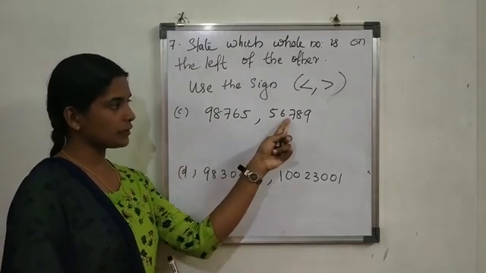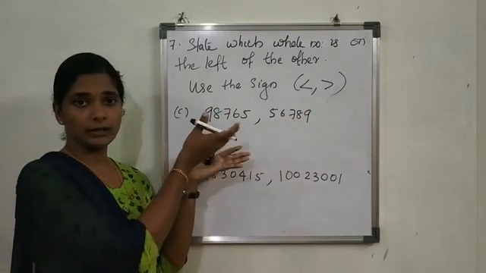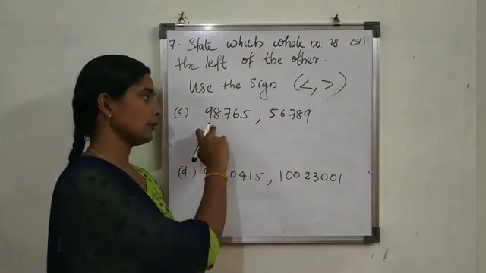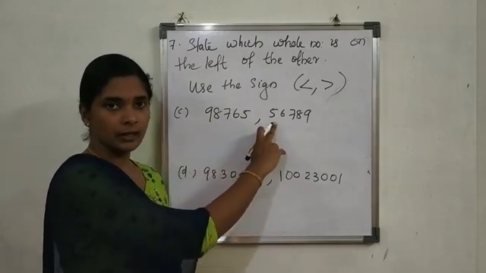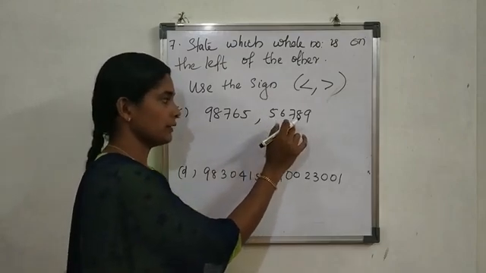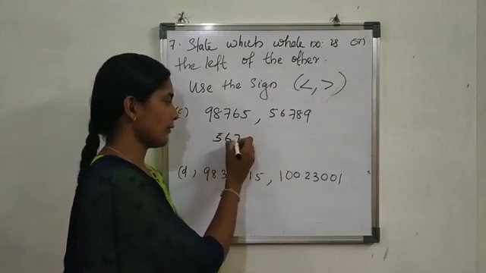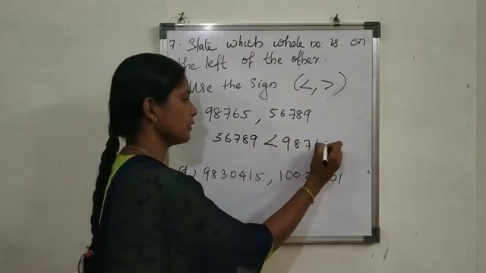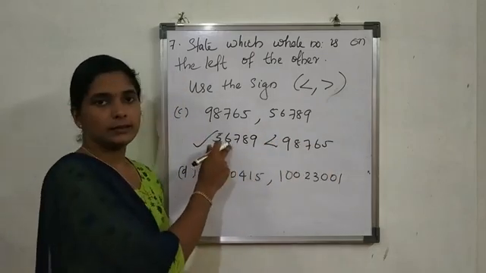98,765 and 56,785. We can easily find out which one is smaller. This one starts from 9, and this one starts from 5. Therefore, which one is smaller? 5, 6, 7, 8, 9. This is the smallest one. Therefore, the smallest one is on the left side. The left side is this number.